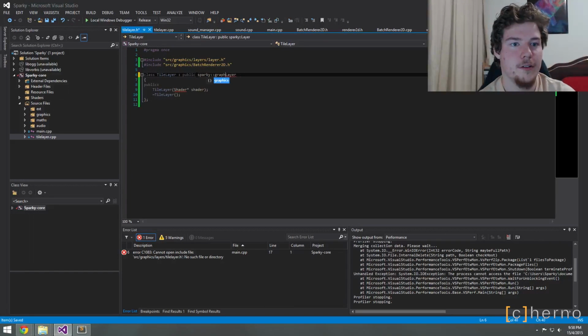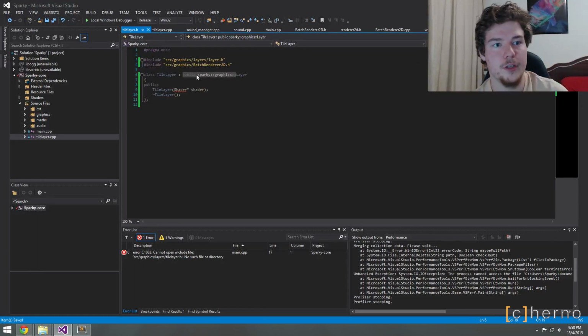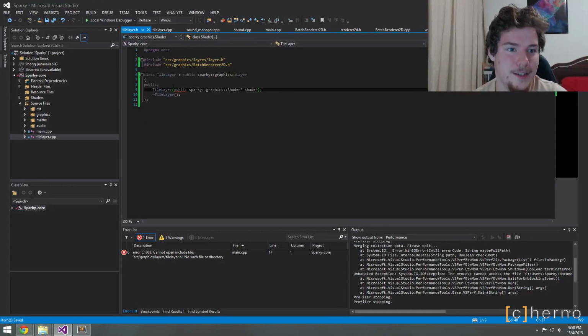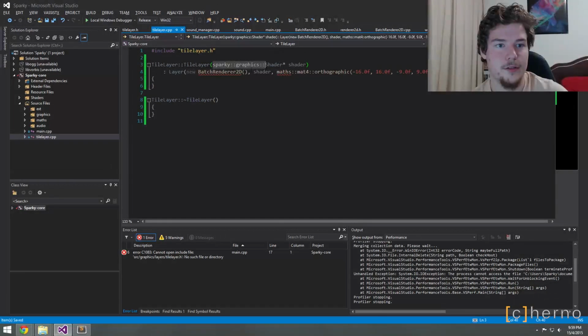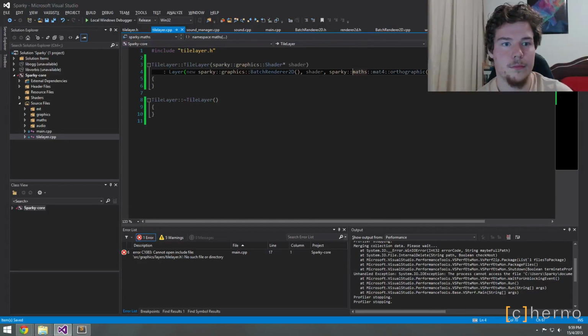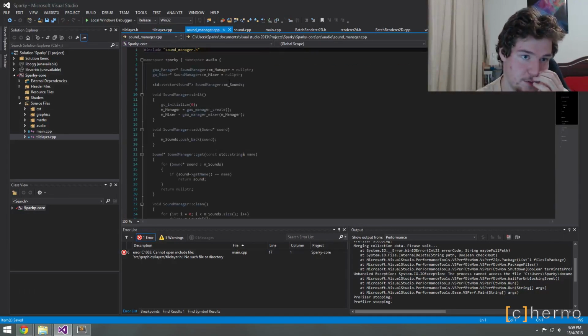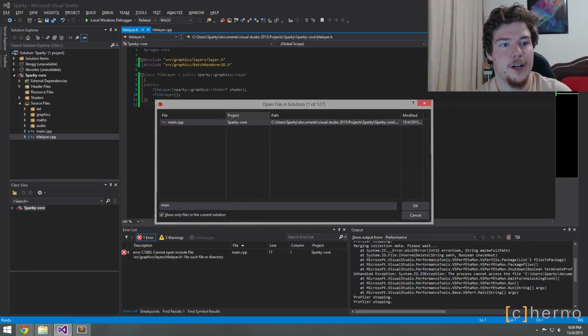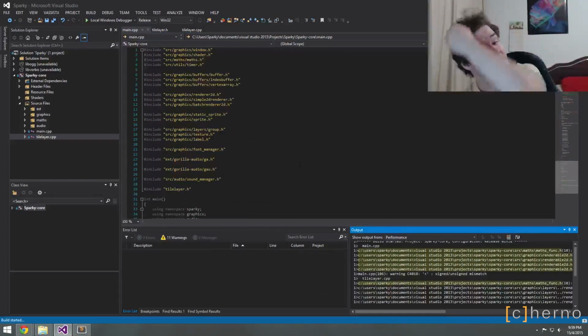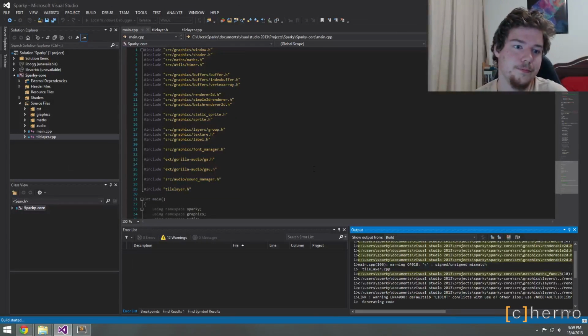So Sparky, graphics, layer. You should never use using namespace, obviously, in headers, by the way. I hope that's apparent. And then this will just extend that. This will just use this. So you can see we've now taken this out of the Sparky stuff. It's now just completely part of our own game. And if we run it, it should run the same, but now it's no longer part of Sparky, which is good.